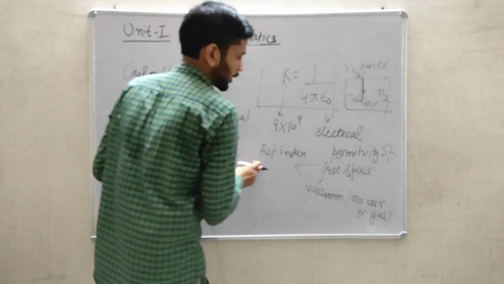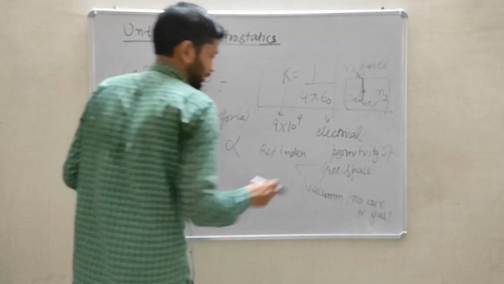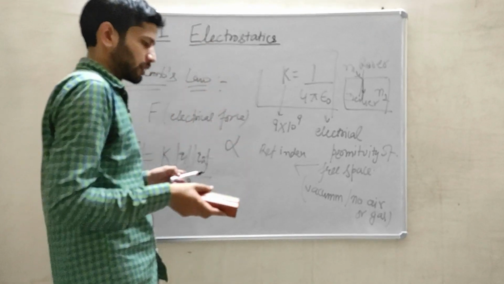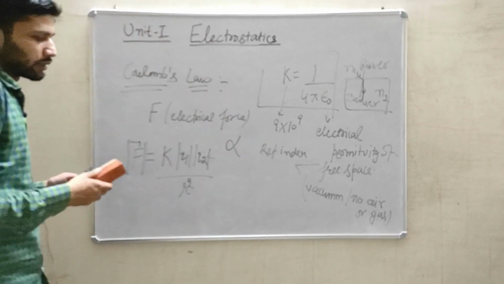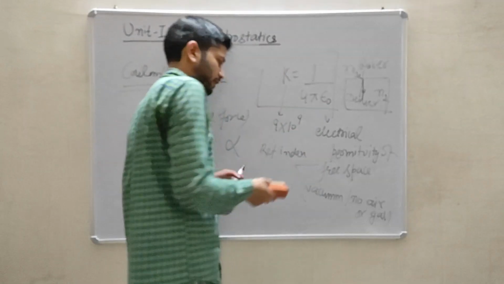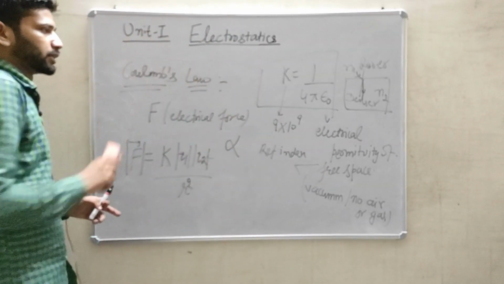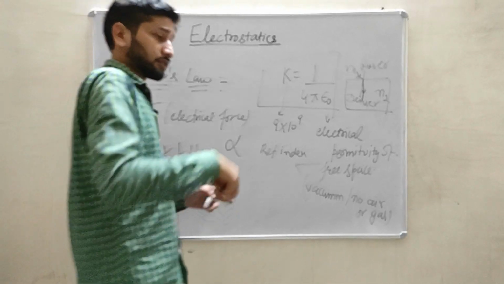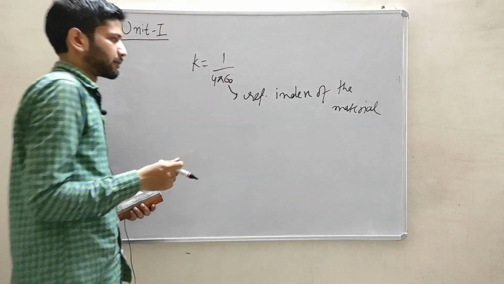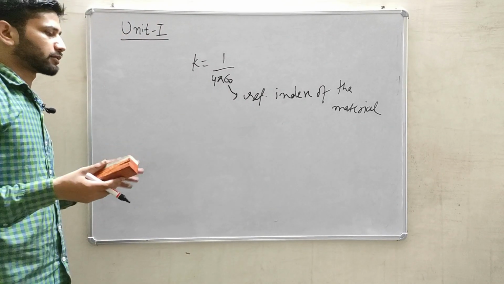So this refractive index can be calculated from the electrical permittivity. As we progress through the course, I'll describe how the refractive index can be calculated from the electrical permittivity, and this is my relation between electrical permittivity and the refractive index of the material.